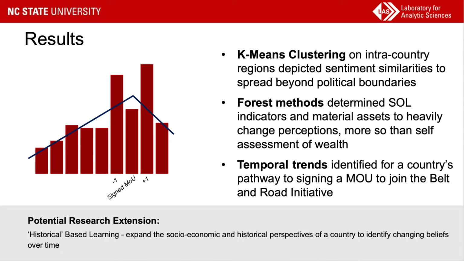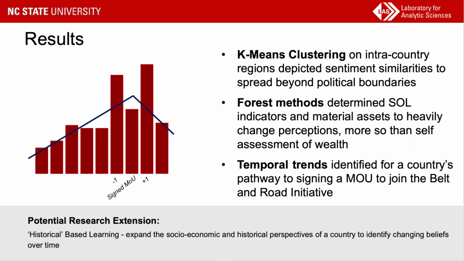When evaluating standard of living indicators using forest methods to determine any anomalies, our findings consistently found that economic indicators, so material assets and employment, were more significant to determine the likelihood of favoring Chinese influence as opposed to locals' perceptions of their own wealth. So in other words, classes or one's belief system did not affect people's perceptions of Chinese influence as much as measurements of their actual well-being did.